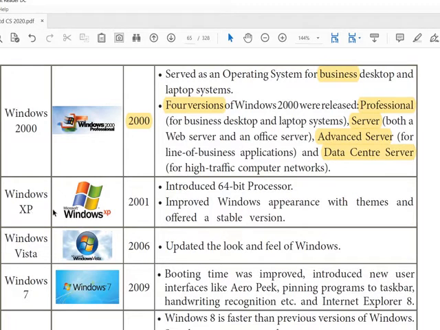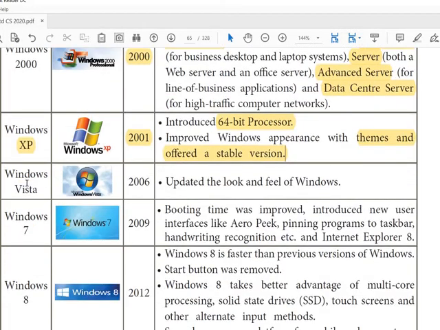And then Windows XP in the year 2001. 64-bit, still we are having 64-bit. Improved Windows appearance with themes and offered a stable version. Next, Windows Vista in the year 2006.